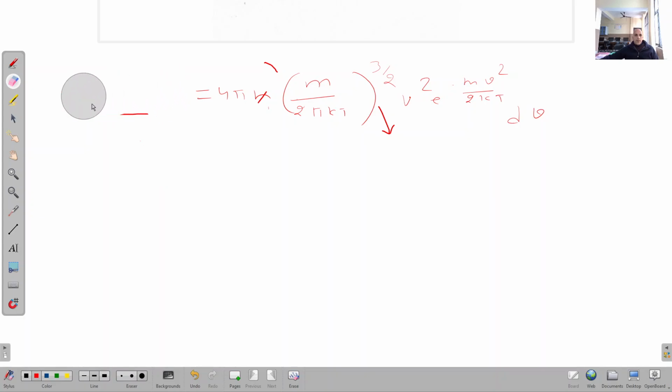Now you will get b average is equal to, here it will become b cube. Clear? It will become b cube, and it will be the integration 0 to infinity, because all these terms that are outside the bracket, they are constant. Here it is no more. Clear? Now we are left only with the 4 pi. Clear?